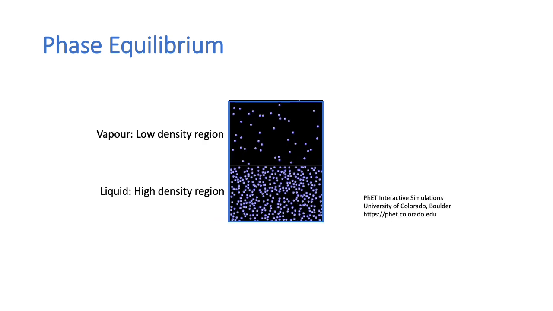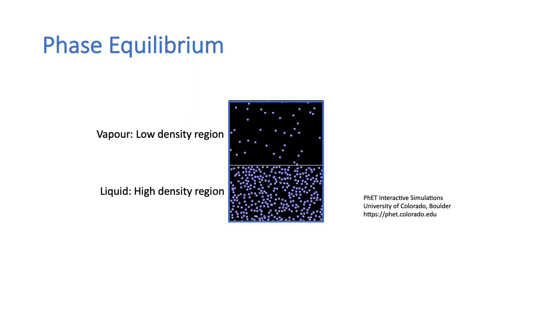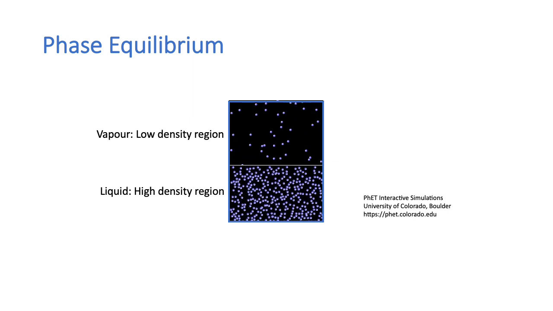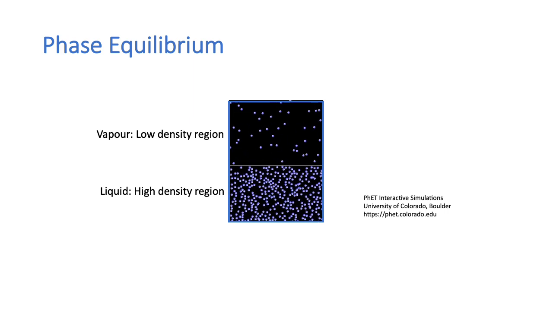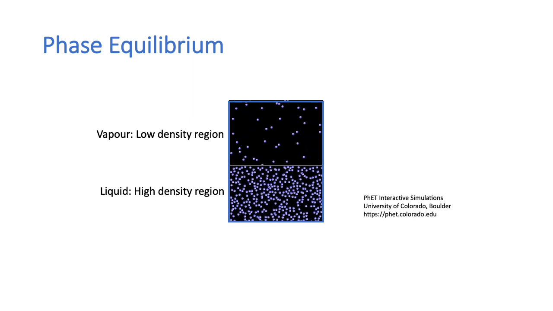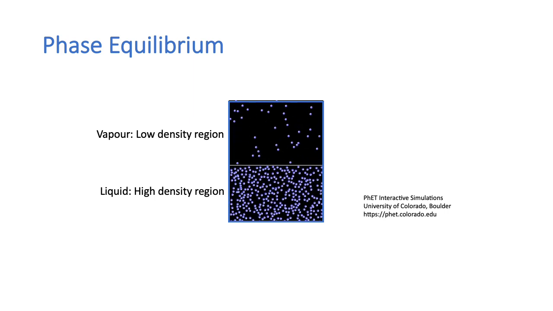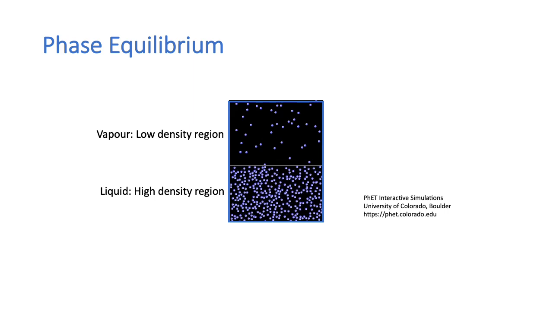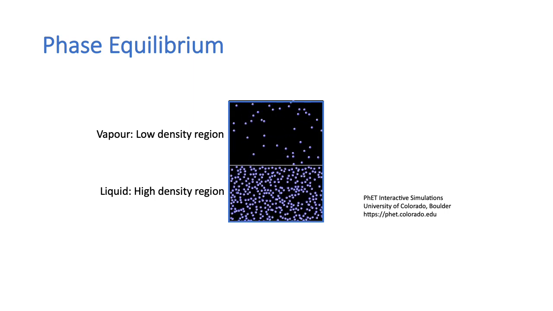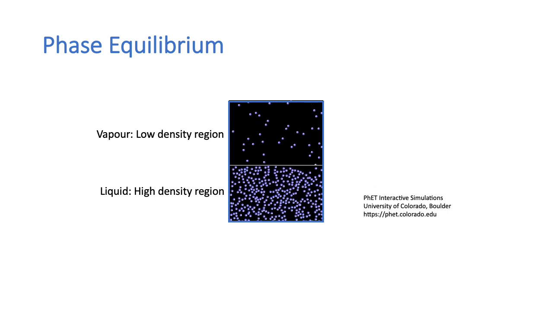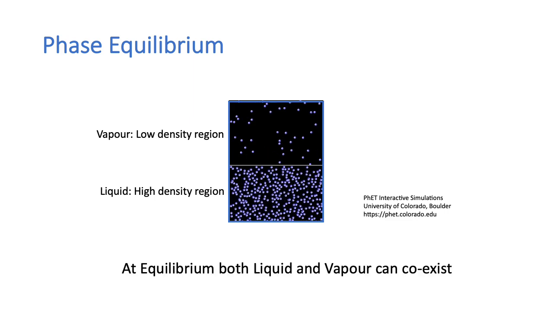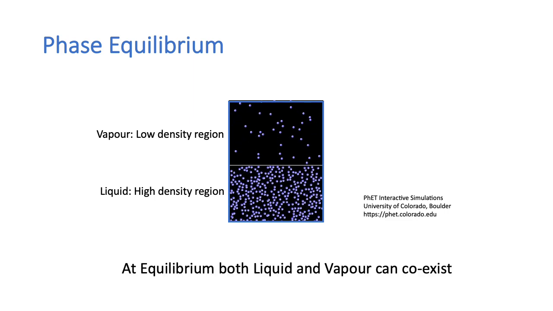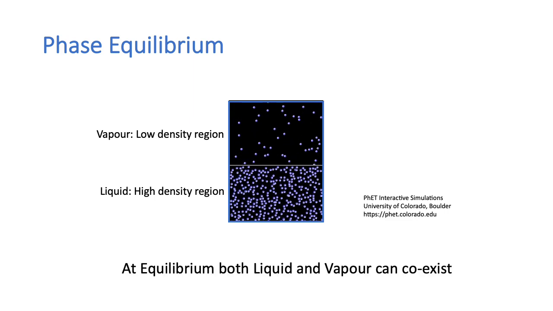At the molecular level, the liquid is a region of high density where the molecules are close together and attractive forces between them are strong. The vapor is a low density region where the molecules are spaced far apart and the attractive forces between them are negligible. At equilibrium, both the liquid and vapor can coexist.